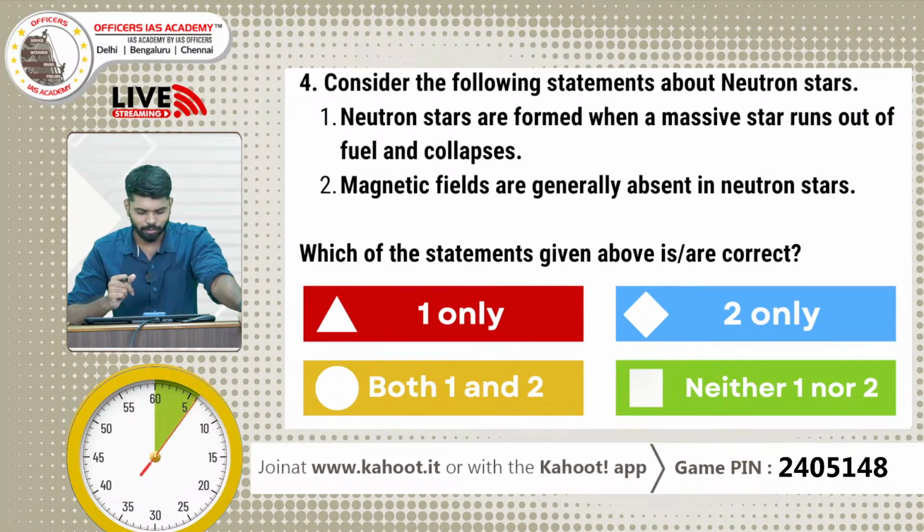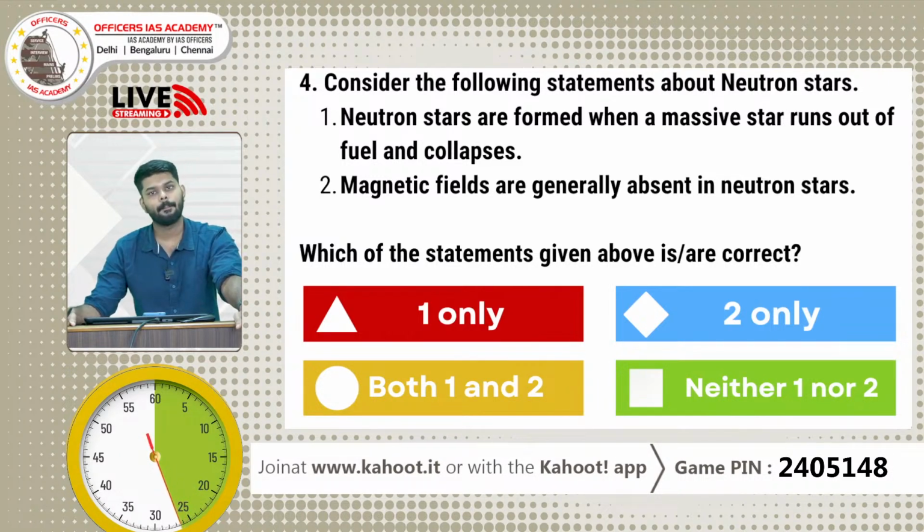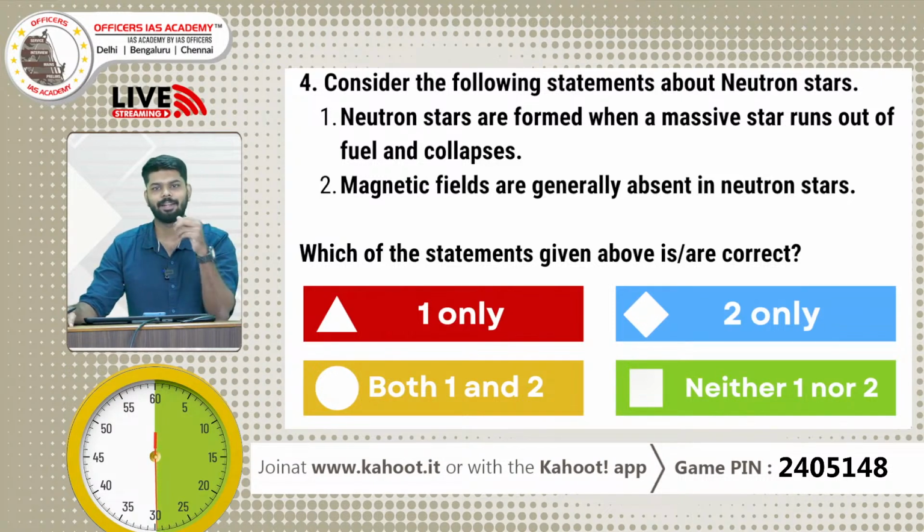So another interesting question. First, neutron stars are formed when a massive star runs out of fuel and collapses. Second, magnetic fields are generally absent in a neutron star. Which of the above statements are correct? A, 1 only. B, 2 only. C, both 1 and 2. D, neither 1 nor 2. Right? Another question related to space, followed by another. So the question is regarding neutron stars.